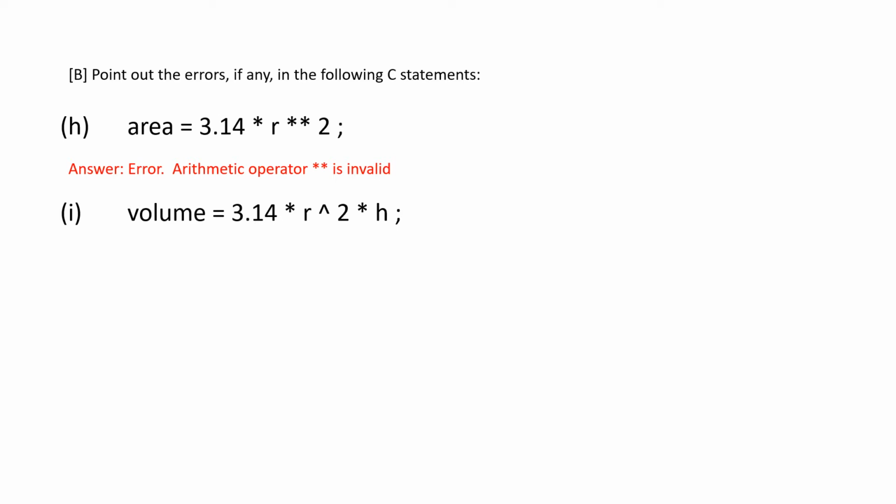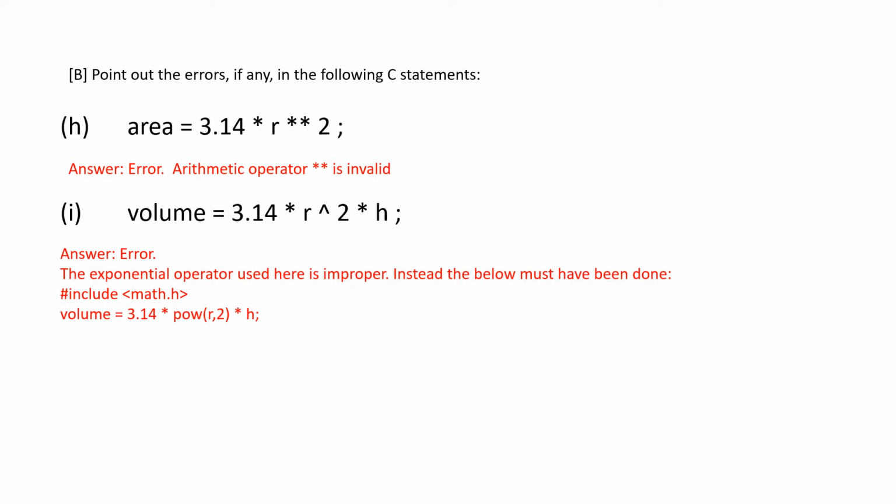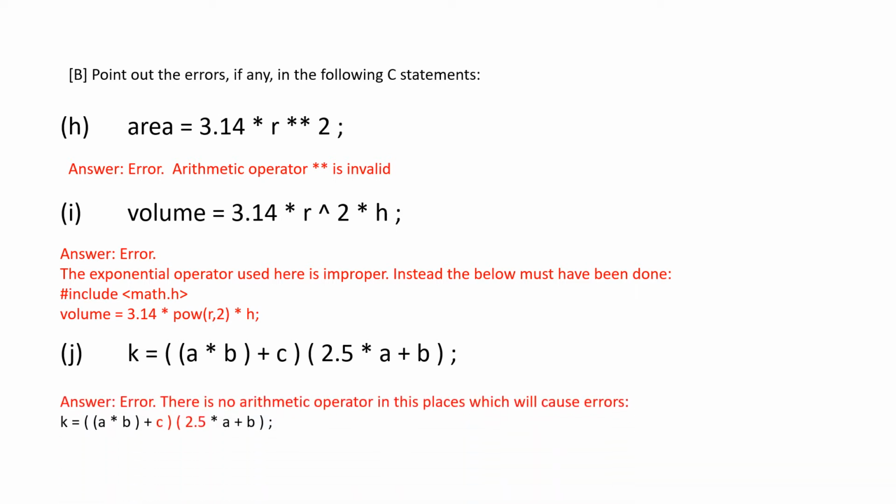And the next question: r exponential 2 is used in this arithmetic operation, and this is not allowed in C. So instead of this symbol we have to use pow(r, 2) to get the r square value, and include the math.h library. And next question, is this a valid C statement? Clearly we can see that the arithmetic operation is missing here. So this is invalid.